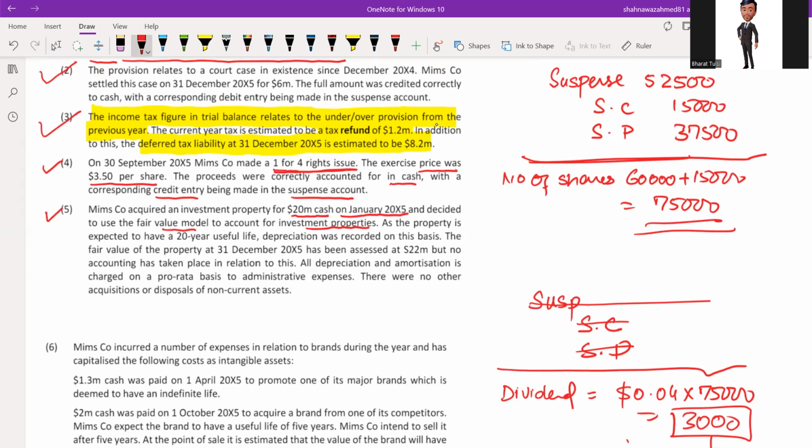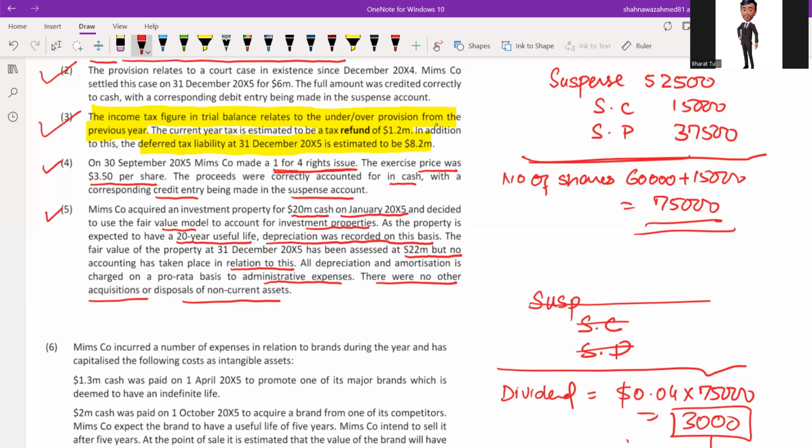As the property is expected to have a 20 years life, depreciation was recorded on this basis. The fair value of the property at 31st December 20X5 has been assessed at 22 million, but no accounting has taken place in relation to this. All depreciation and amortization is charged to administrative expense. There were no other acquisition or disposal of non-current asset.